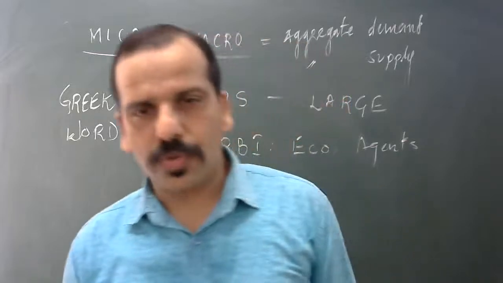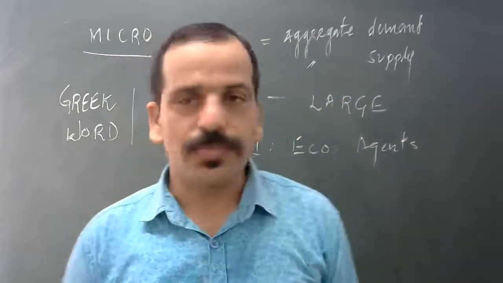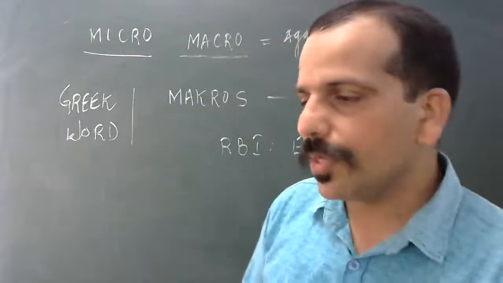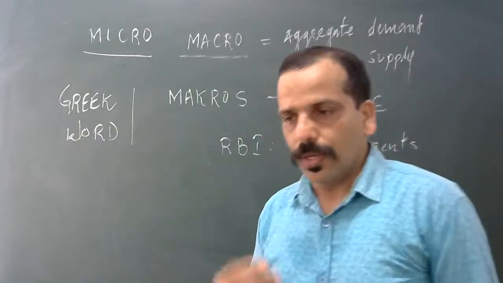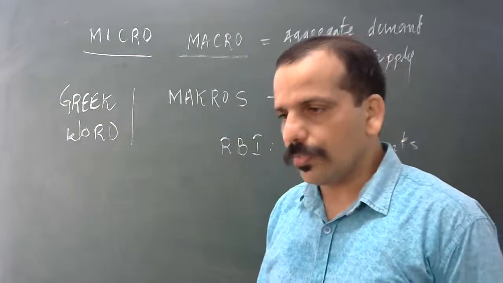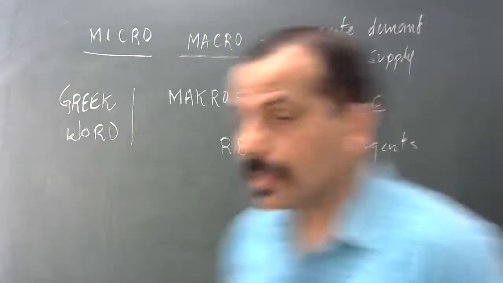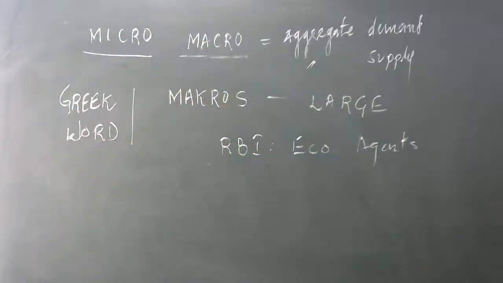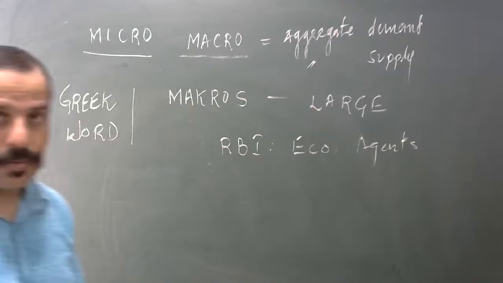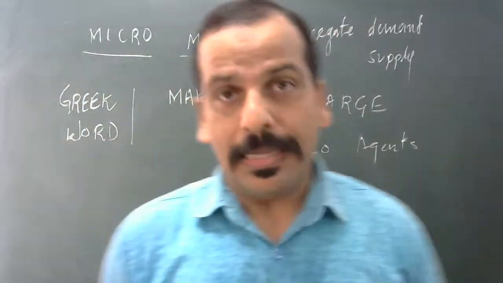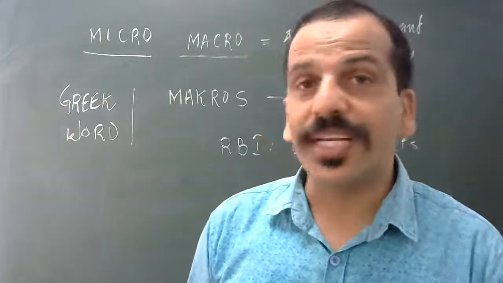Let's say I am the producer of ice cream and you are the consumer of ice cream. So your demand and my supply will decide the price of that particular good, which is ice cream. On the other hand, with aggregate demand and aggregate supply, sometimes government can also interfere.